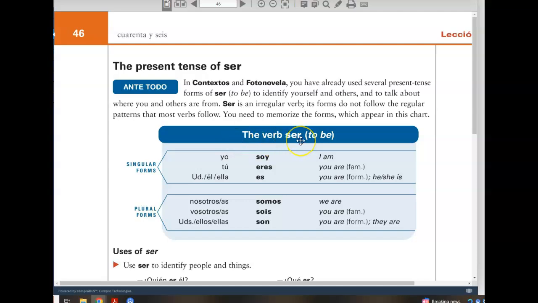And in this case, we're looking at the verb ser, the verb to be. You can see here the fundamental relationship that exists between your subject pronoun, whether it's first, second, third person singular, or first, second, third person plural, and the relationship that that pronoun has with the conjugation of ser.